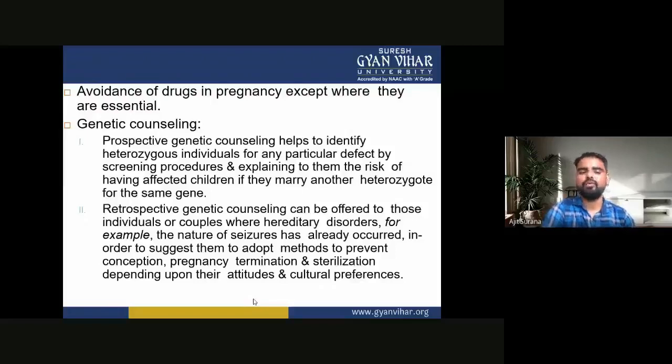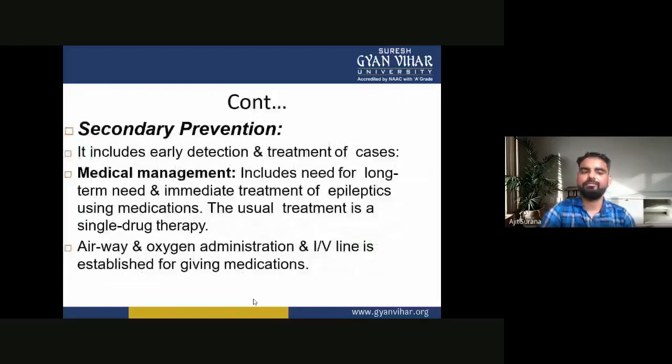Retrospective genetic counseling can be offered to individuals or couples where hereditary disorders, for example the nature of the seizures, have already occurred, in order to suggest methods to prevent conception, pregnancy termination and sterilization, depending upon their attitude and cultural preference. So these are the genetic counseling of the epileptic patient.